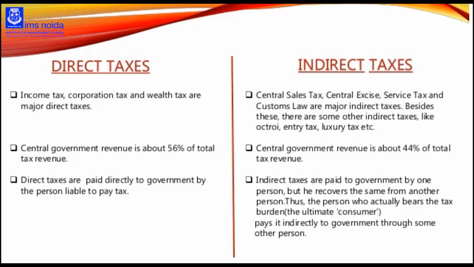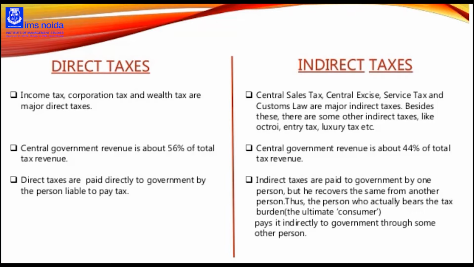So we are paying the total amount of the washing machine to the seller. Now the seller has collected GST from us, and the seller is going to pay the GST to the government. So in this type of tax, where we pay tax to the government through a government representative, or we pay tax to the government indirectly, those types of taxes are covered under indirect taxes.